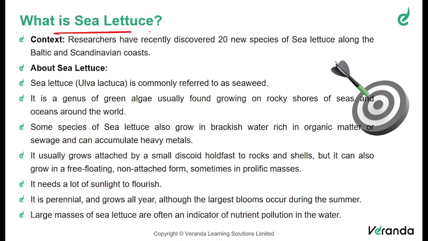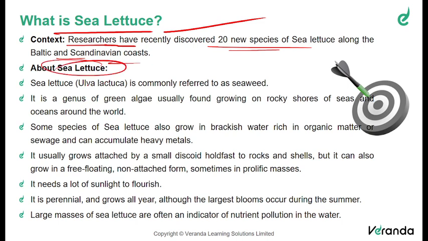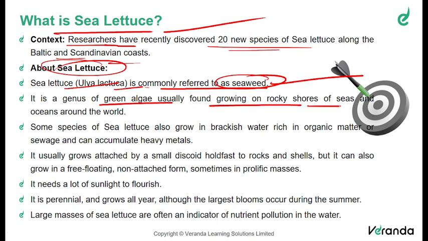Moving on to the next topic, what is sea lettuce? So the context, let us see. Researchers have recently discovered 20 new species of sea lettuce among the Baltic and Scandinavian coasts. What is the sea lettuce? The sea lettuce or Ulva lactuca is commonly referred to as seaweed. This is a genus of green algae which is usually found growing on rocky shores of seas and oceans around the world. Some species of the sea lettuce also grow in brackish water rich in organic matter of sewage and can accumulate heavy metals.